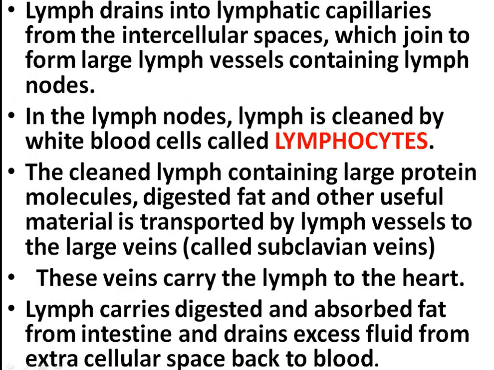Clear? So here it is, lymph drains into the lymphatic capillaries, means the lymph present in the intercellular spaces of the tissue cells drains into the lymphatic capillaries, which join to form large lymph vessels containing lymph nodes. In the lymph nodes, lymph is cleaned by a white blood cell called lymphocyte. The cleaned lymph containing large protein molecules, digested fat and other useful material is transported by lymph vessels to large veins called subclavian veins. These veins carry the lymph to the heart.